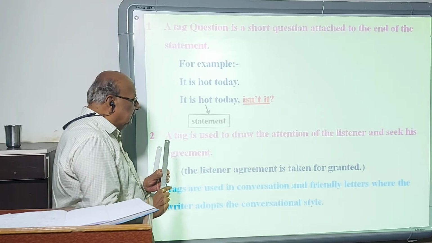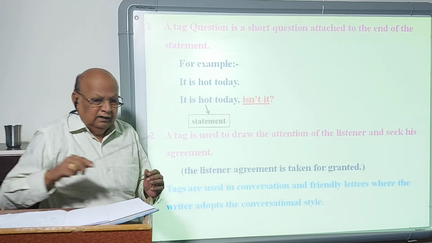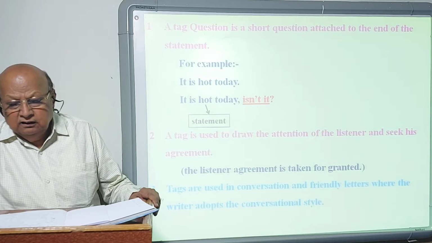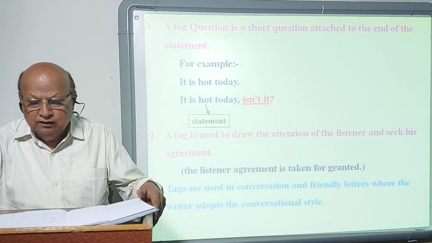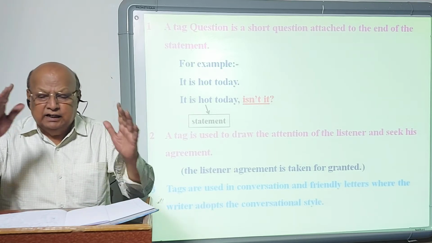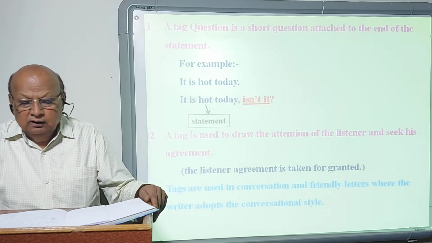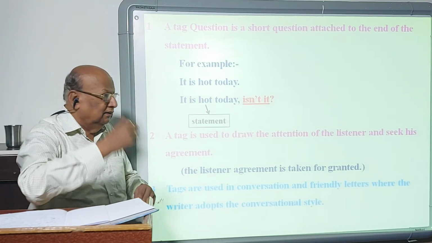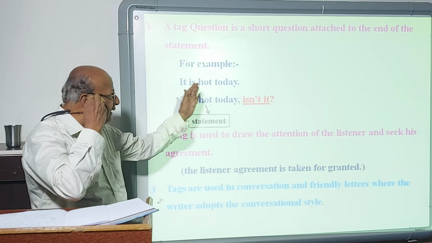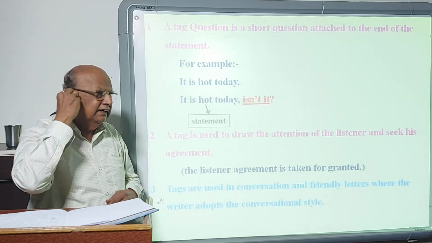The most important thing is that a tag question is used to draw the attention of the listener and seek his agreement. The listener's agreement is taken for granted. Say, for example, if I say, "It is hot today, isn't it?"